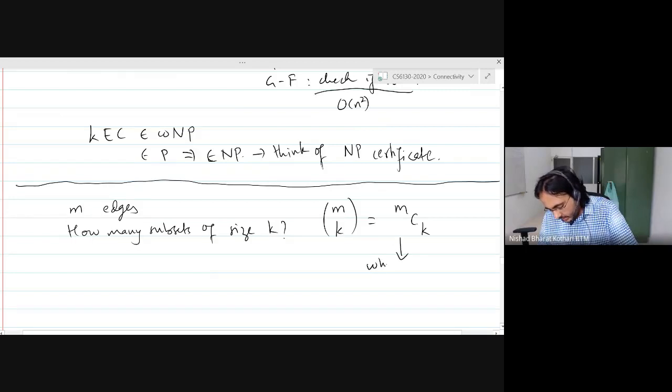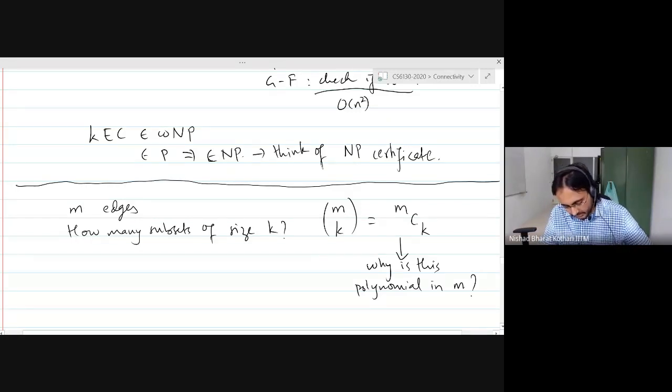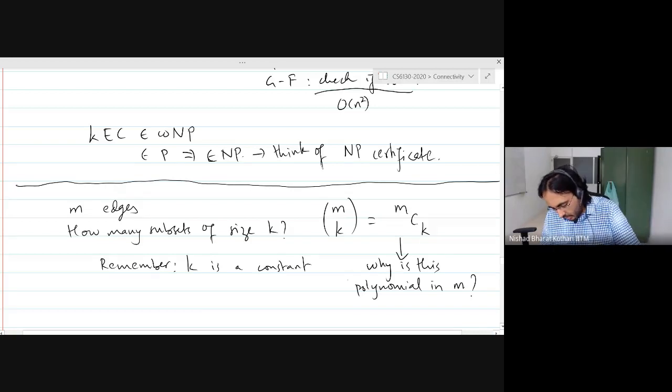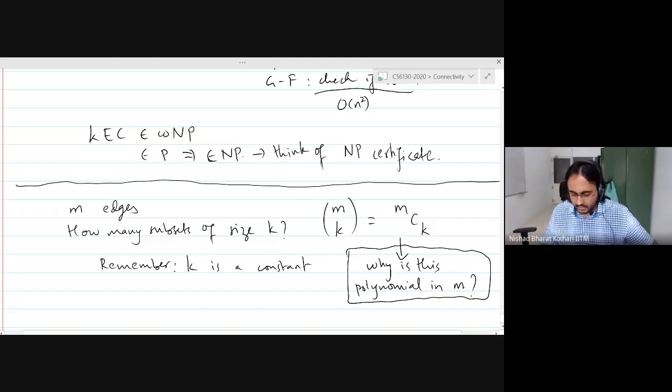Why is this polynomial in m? Remember that k is a constant. Remember that k is a constant. Okay. So for anyone who is confused about this part, I want you to think about it.